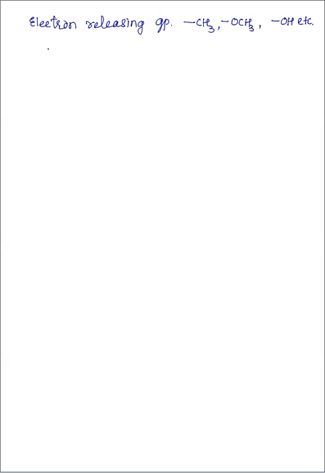So this is the carboxylate ion, benzoic acid. Suppose a methyl group is present on the benzoic acid. On dissociation, it forms the carboxylate ion, that is COO minus plus H plus.